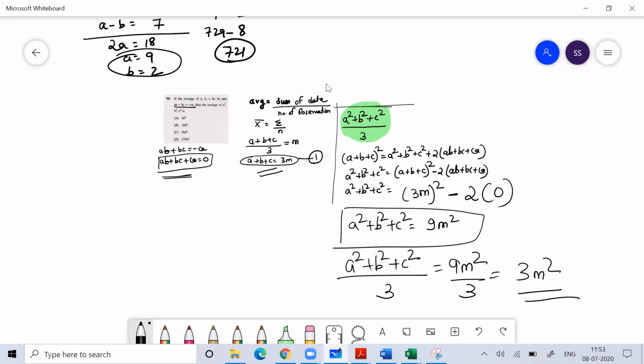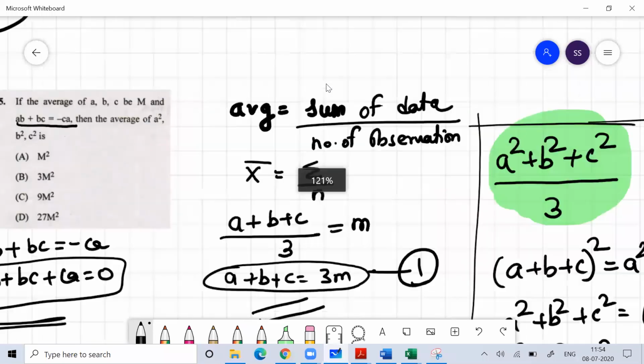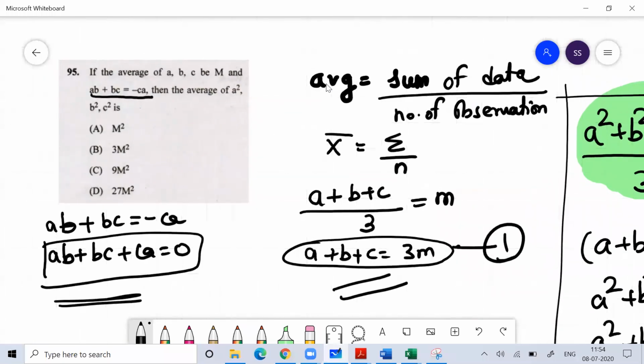Clear everyone? Please write in the chat box if you have understood this. Everyone please write so that I'll feel confident that you have understood. So this is your question. This was your question. Very simple question.